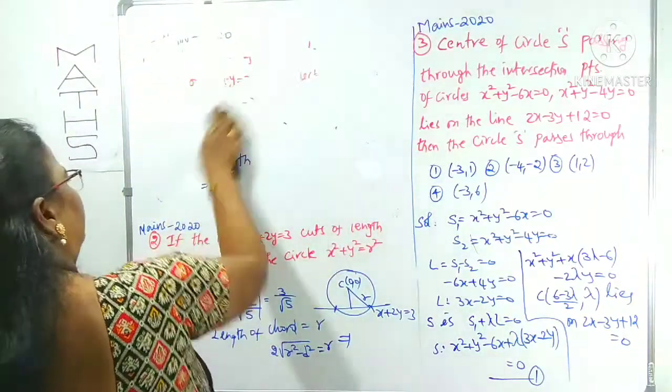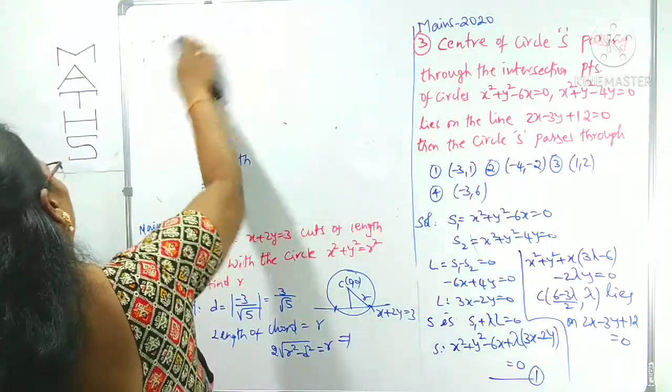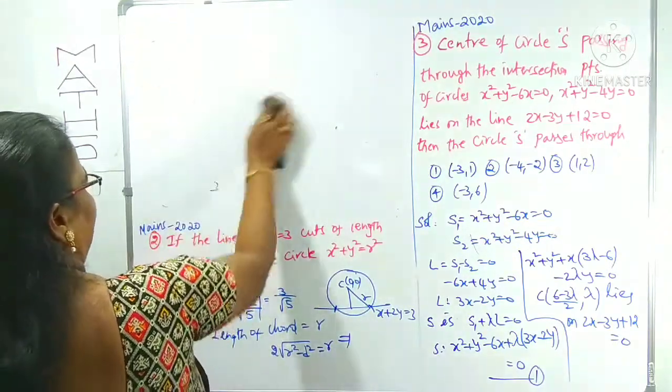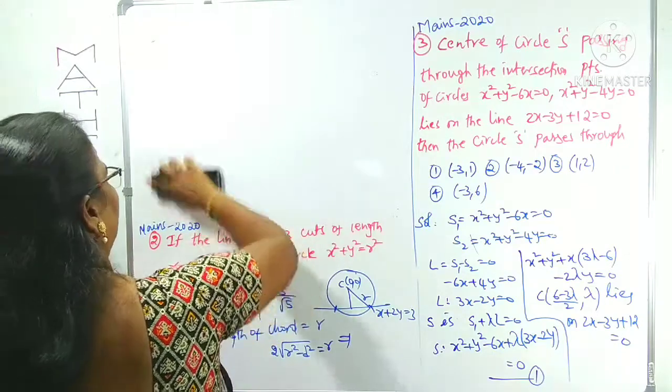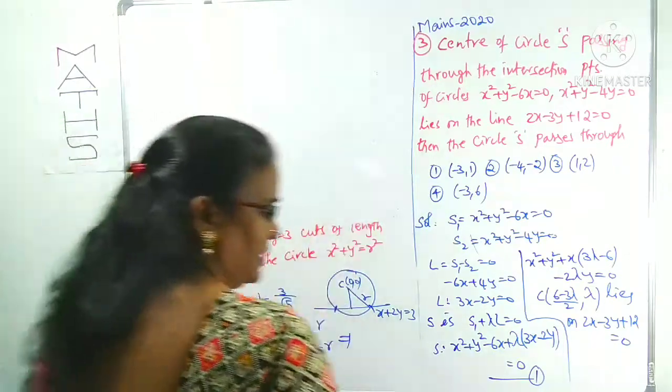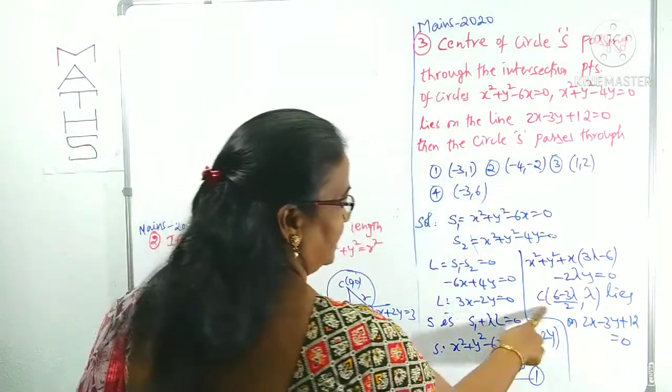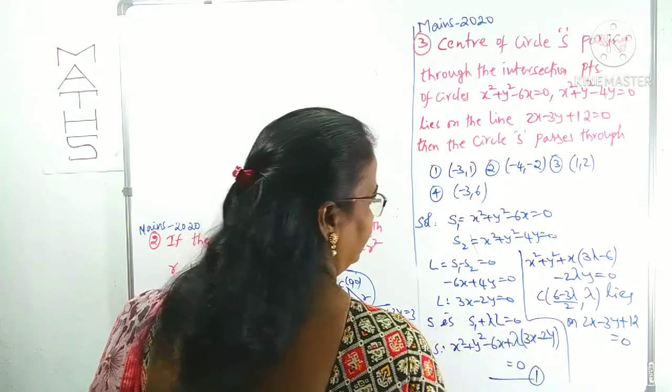I am doing it here. Your calculation part will be there; we have to concentrate, that is all we have to do here. This center lies on this line, so we substitute.